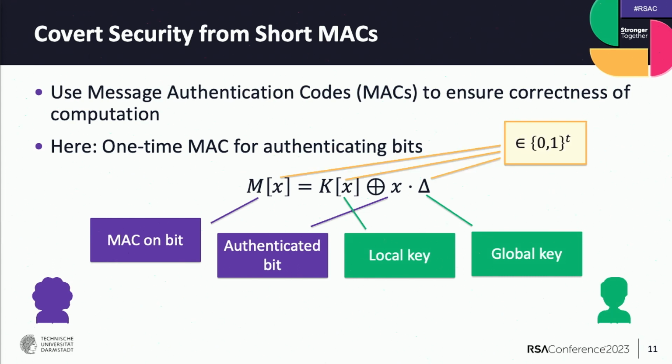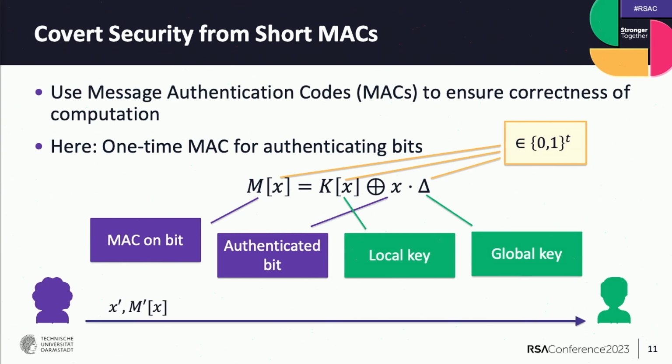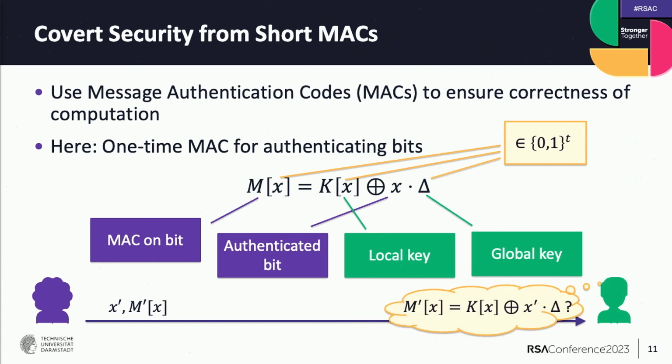And these keys and the MAC are t-bit strings. And now, as I said, this is a linearly homomorphic MAC, so the parties can compute on the MAC and the bit. And after the computation, the left party can send the bit together with the MAC to the right party, which recomputes the MAC and checks if this is the correct MAC. And only if this is the correct MAC, then it accepts this bit.